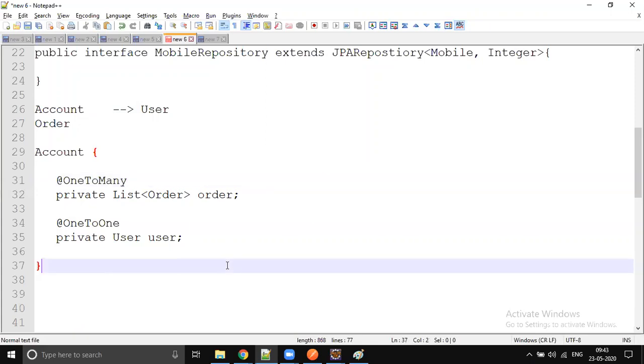So when we go for some other combination, many to many, right? One order can have multiple products, and the same product can be present in multiple orders, so it's a many to many relationship. So that is what the aggregations concept is.